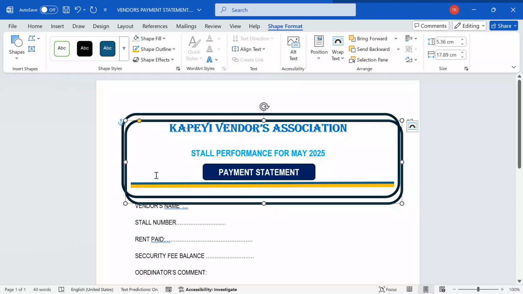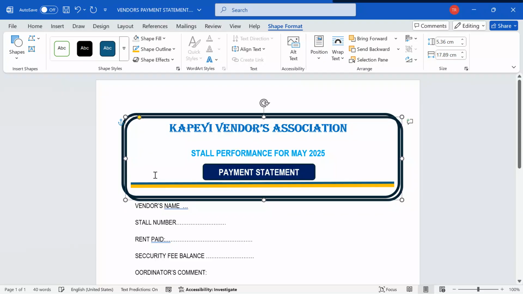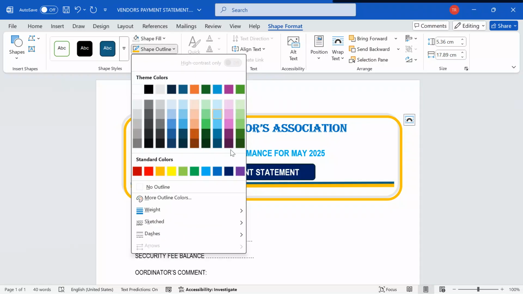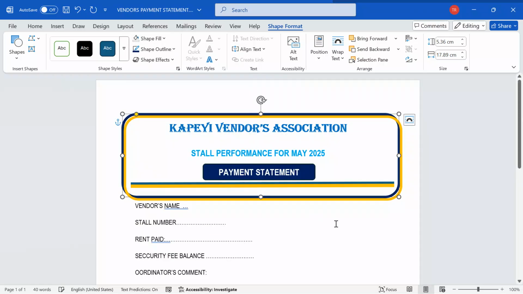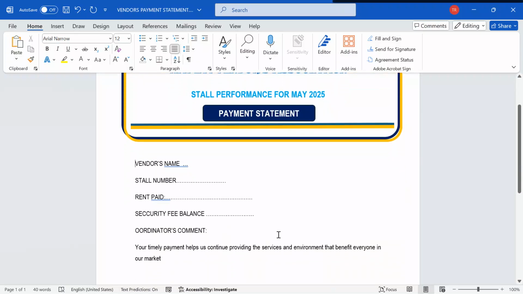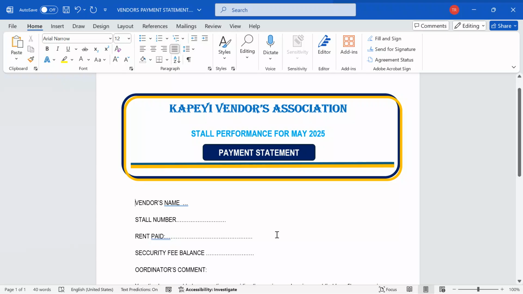I come over here. I then also align it over here. I'm going to give it the same color. Then this outer one, I'm going to give it an outline. Come over here. I don't want to miss out on consistency. Now after putting all this, I can now come and mail merge my work very well.